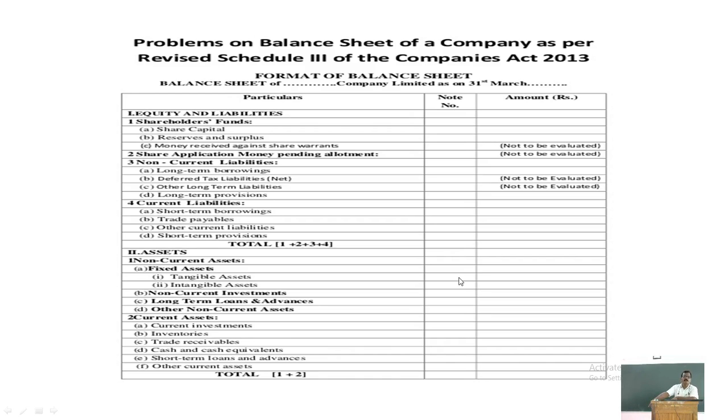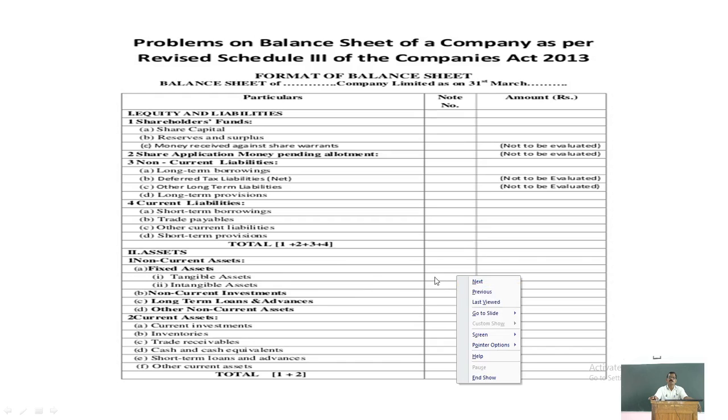Similarly, the second category is non-current investments. If the company invests, that is the long-term investments of the company. The investments made for more than 1 year are considered long-term, non-current investments.